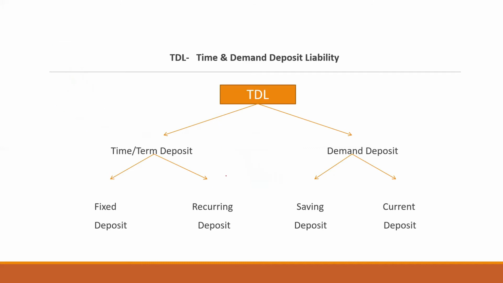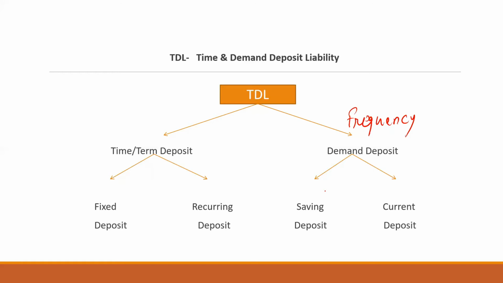Next one, we have the demand deposit. Demand deposit basically depends on your frequency, that is, the frequency of withdrawals and deposits in a bank. In saving deposits, any person can open the account. It is the most popular way of opening an account. You can simply open a saving account with any bank with your ID card, PAN card, passport, depending.